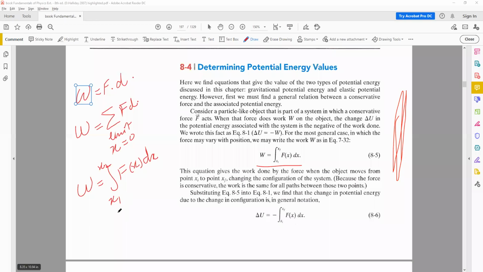Okay, so this becomes the equation of the work done that we studied in the last chapter. So this is the same equation we have here. Since we know that the change in potential energy is equal to the negative of the work done, we can write delta U is equal to minus of this equation, and this is how you get this equation. So these are the two equations for work done when you have a variable or a changing force.